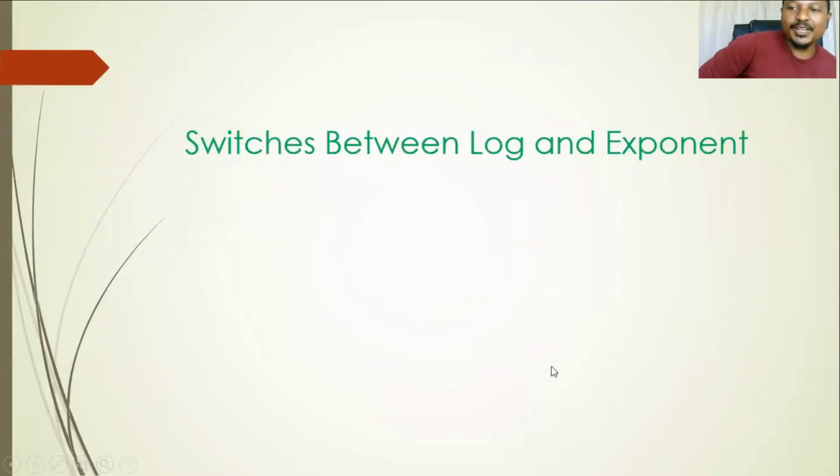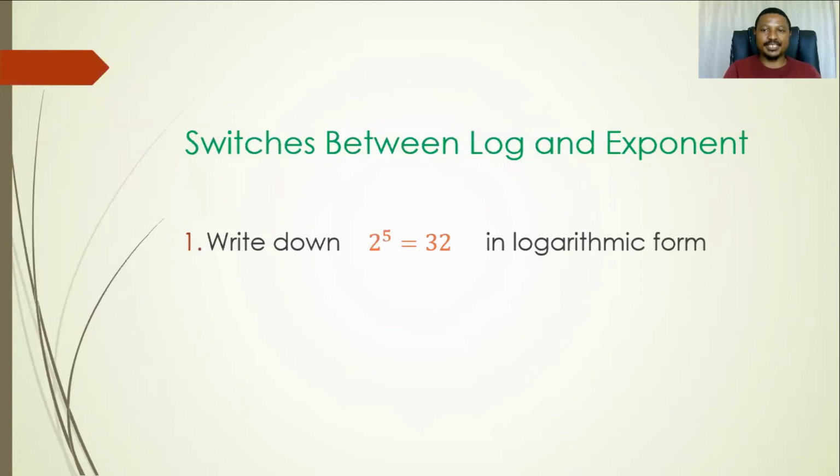Now let's look quickly at how you switch between the logs and exponents. Let's look at these following two examples that will show us a quick way of switching between the two, which is very important in understanding the logs and exponents. Now we're having this question here. Write down 2 to the 5 equals 32 in logarithmic form. So it is easy, learners. This is how you're going to do it.